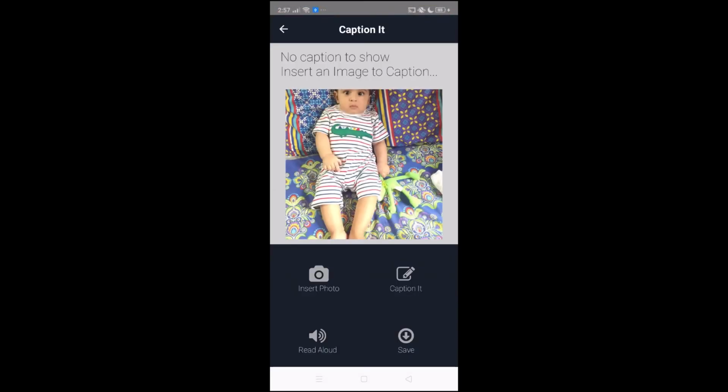Clicking on this Caption It button will provide us with the generated caption. Now this will take a little time because our server is running locally on a device which is not a high-end laptop. The caption will be here in a moment. So here we have this caption. The caption says a baby is sitting on a bed with a stuffed animal.